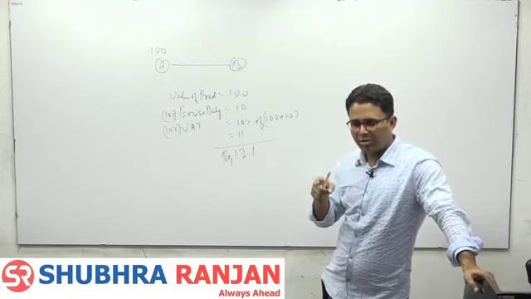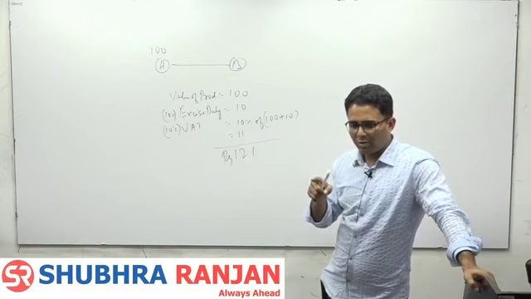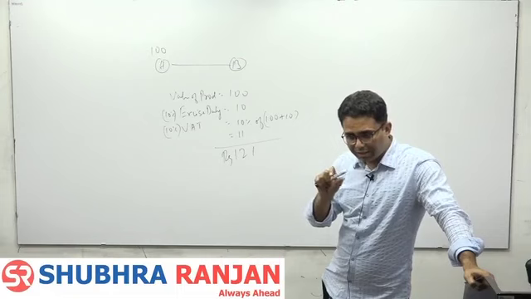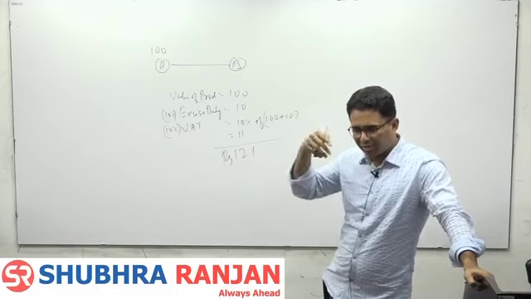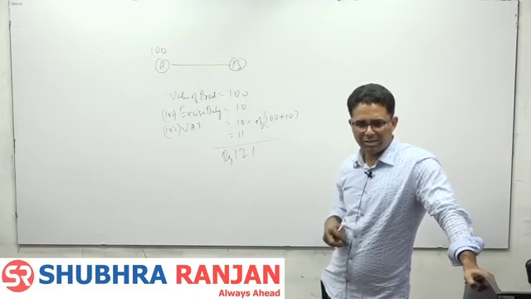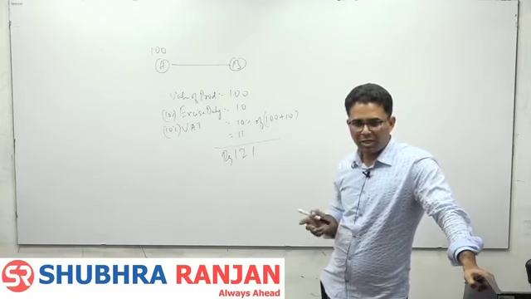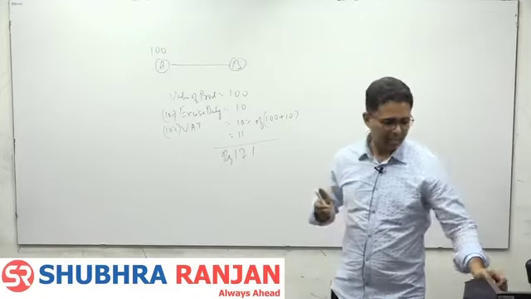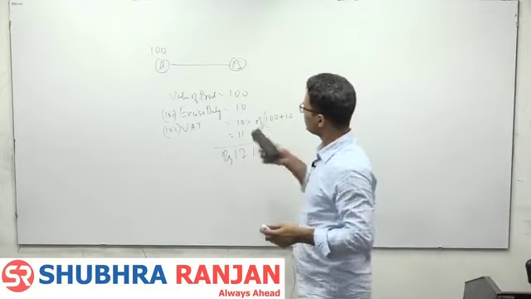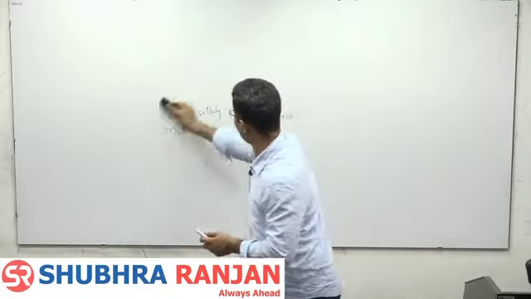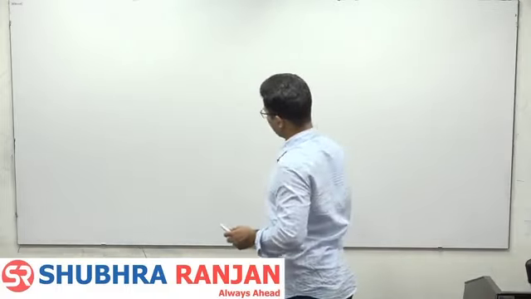Because VAT resolved the problem of cascading effect only within the state on state taxes, not on central taxes. So that was one major issue even after VAT, and the second issue was this.